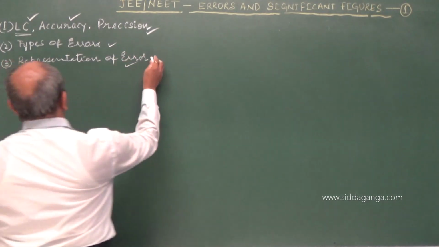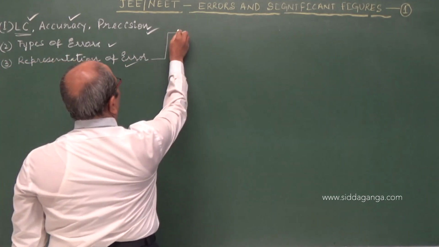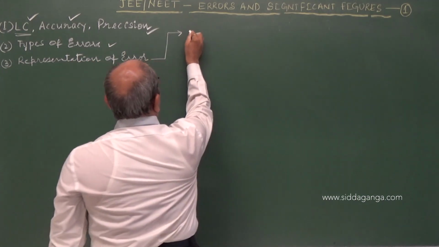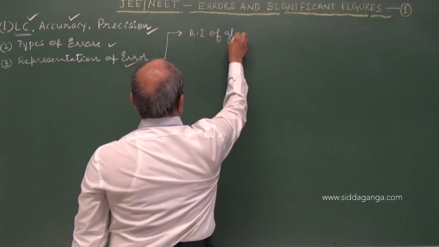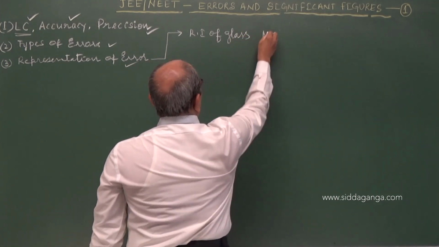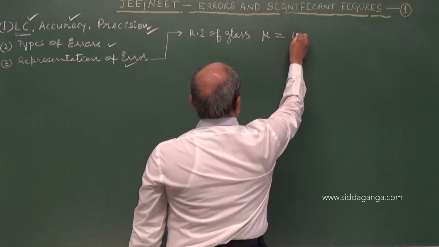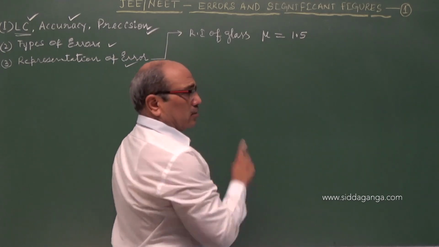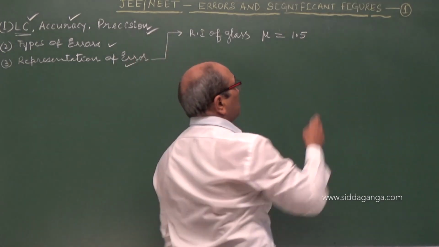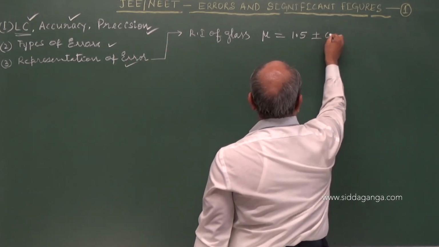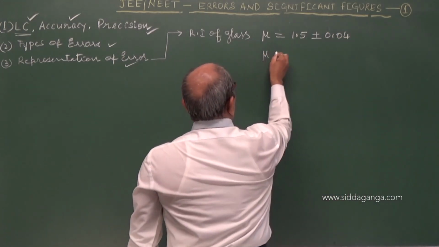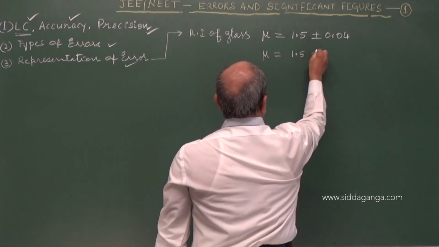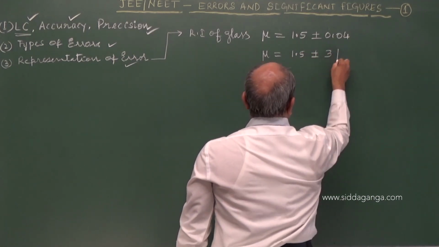So the representation of error. For example, the refractive index of glass, mu, is written as 1.5, the measurable value. The maximum error that may be committed is plus or minus 0.04, or it is also written as 1.5 plus or minus 3%.